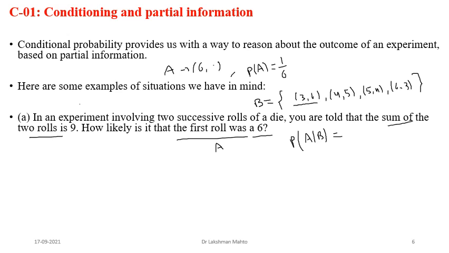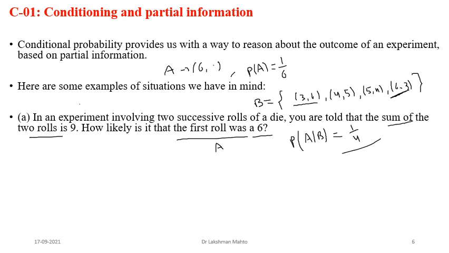That means when you observe a first roll of 6 in B, only this one has the first roll 6 in B. So how much of A is happening in B? Only one outcome of A is in B. And how many outcomes are there in B? In total there are 4. So the probability would be 1 by 4. You can observe that due to this partial information, the probability of A has been updated. Initially it was 1 by 6, now it is 1 by 4. That means the probability of A has improved due to partial information.